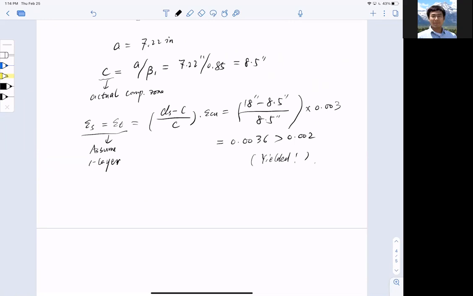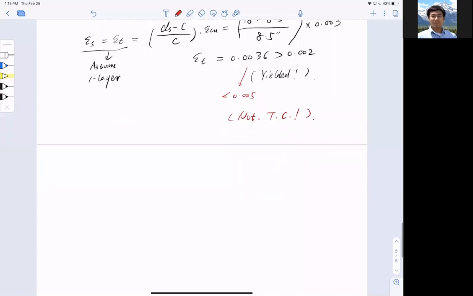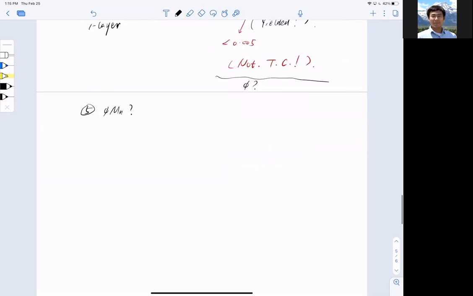All right, so naturally I'm pretty happy about this, right? So it yielded, but be careful. Since this number is smaller than 0.005, you want to note here, not tension controlled. It's not tension controlled. All right, it's not tension controlled. So this is an important message. Okay, so with this, since it is not tension controlled, I have to recompute phi. Okay, so the last step, what is phi Mn? What is phi Mn? So before I do Mn, let me do phi.